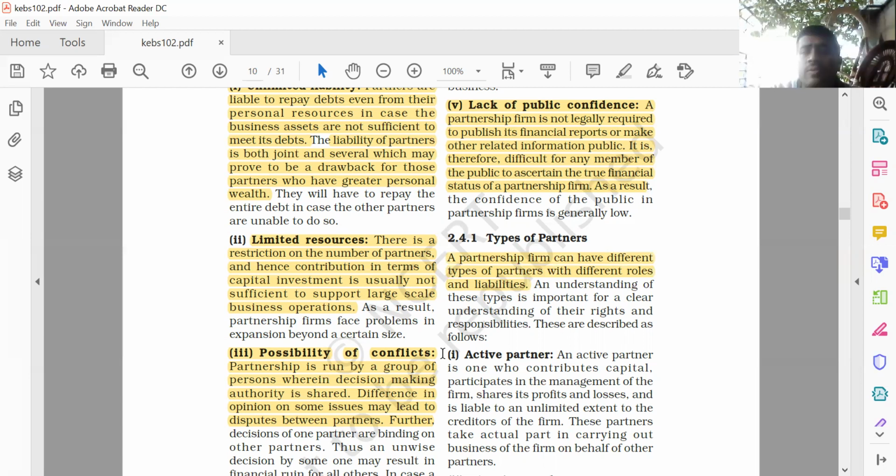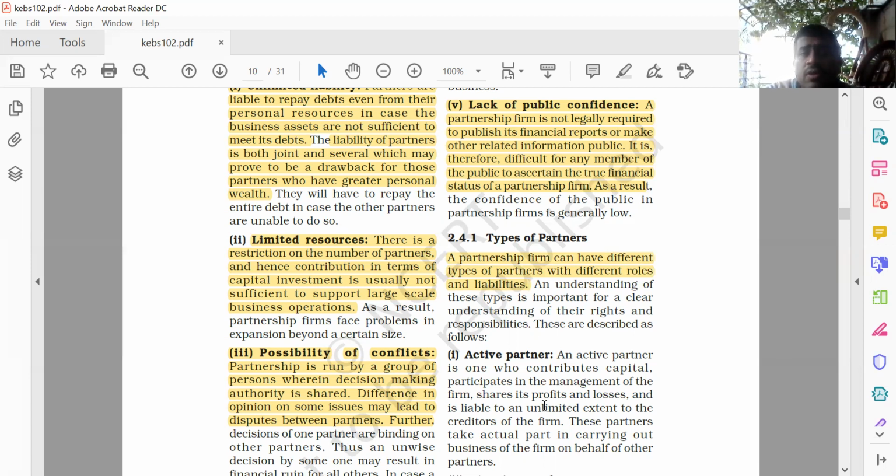So what is an active partner? An active partner is one who contributes capital, participates in the management of the firm, shares its profit and loss, and is liable to an unlimited extent to the creditors of the firm.